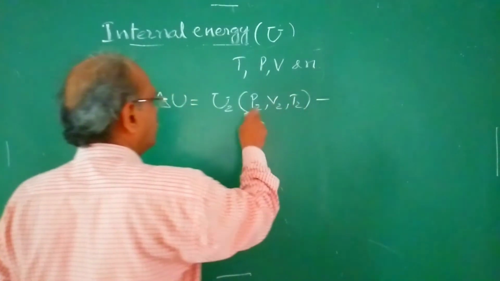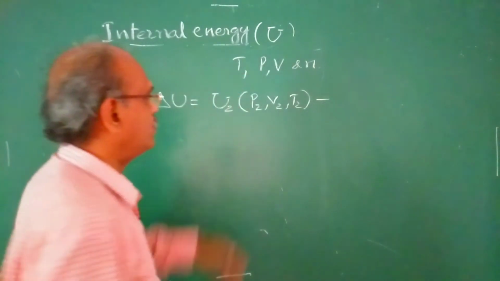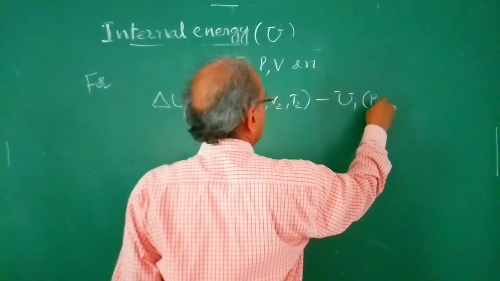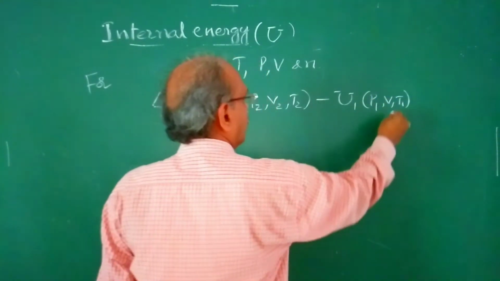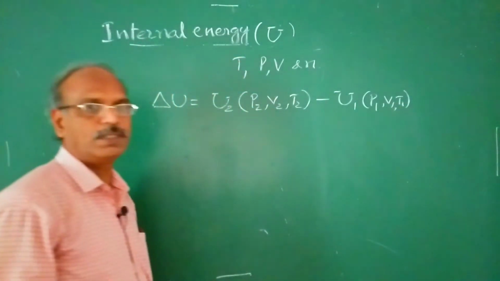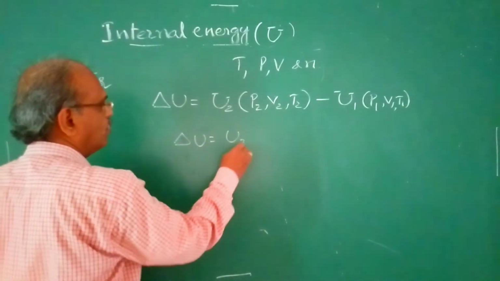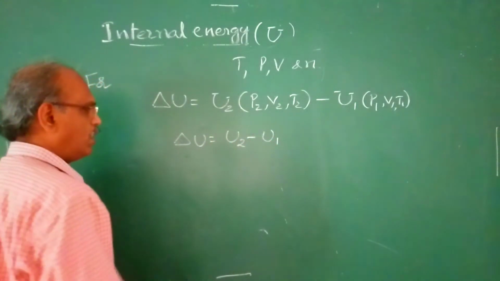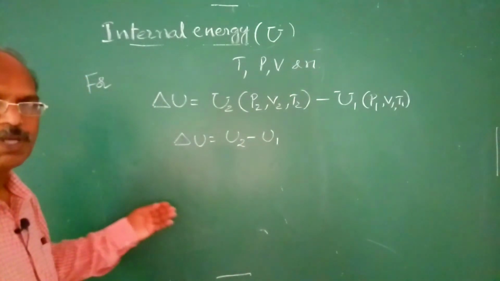I have not written N here because for a given system N is constant. So delta U is equal to U2 minus U1. Or you can also write this in differential form.